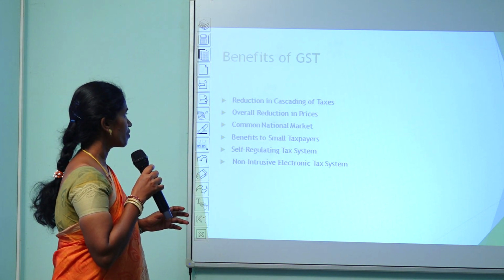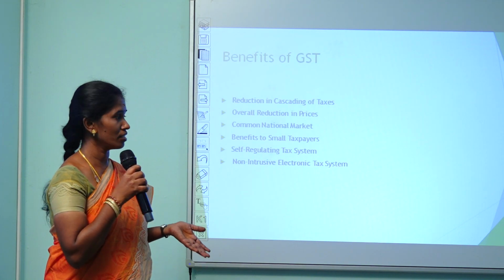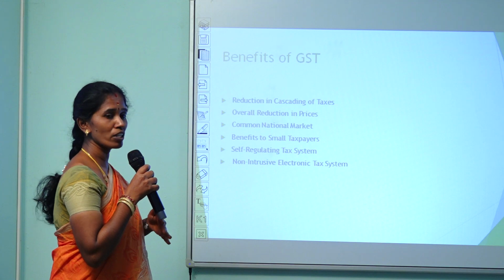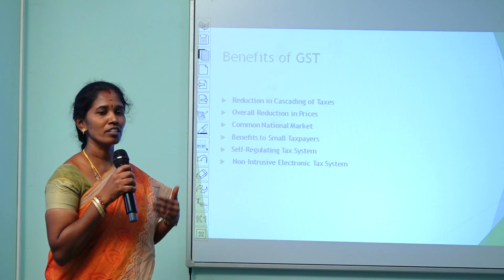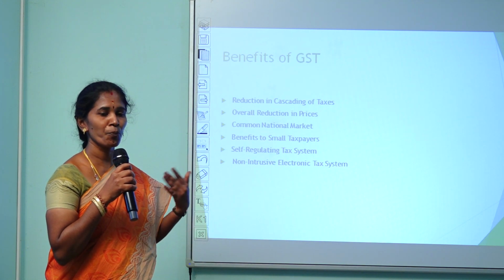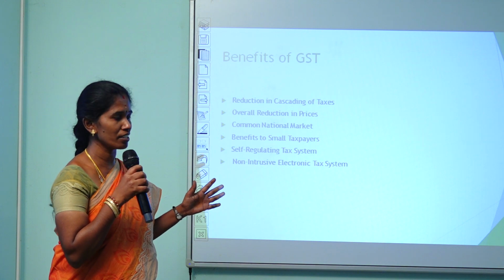The first one is reduction of cascading tax. So, there is no need to pay tax on tax at the present stage, and there is an overall reduction in all the prices. A few products come under exempted products, and a few products come under 3%, a few under 5% and 18%, like that. They have fixed the tax rate.